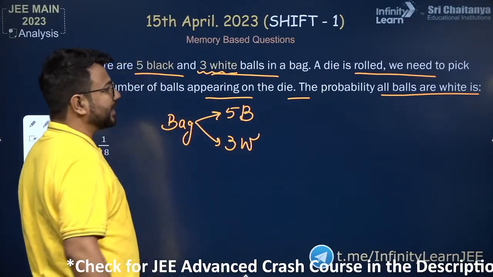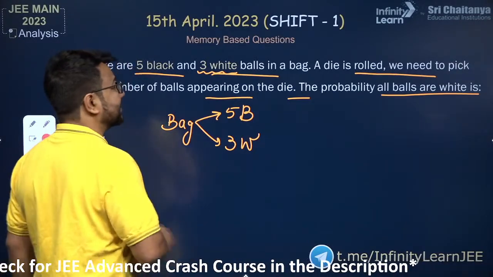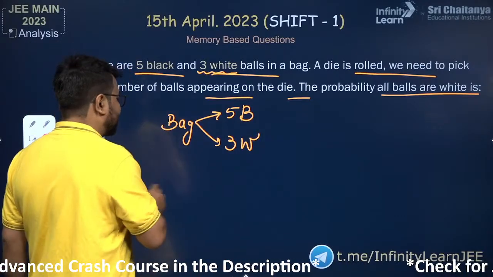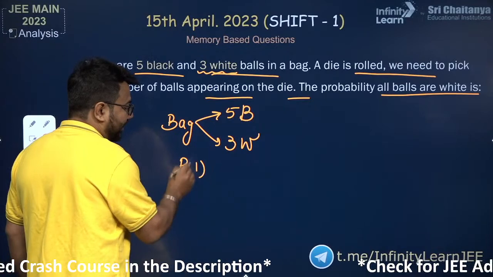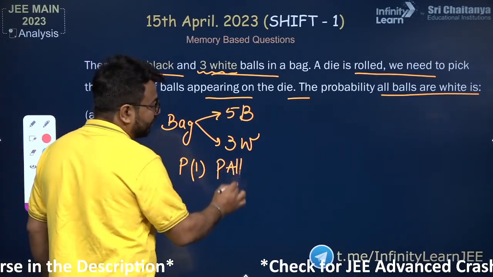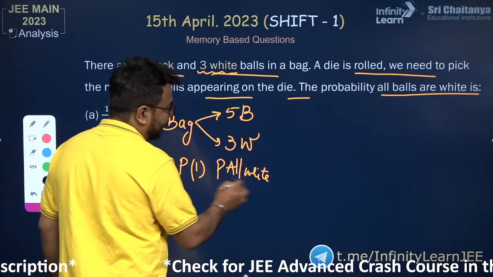Alright, in this particular case we need to consider the cases. The very first case is if we have got 1 on the die. Then we write the probability of 1 into the probability of all white when we have got 1.